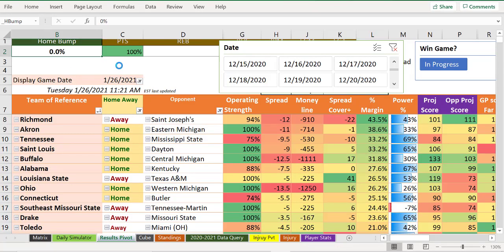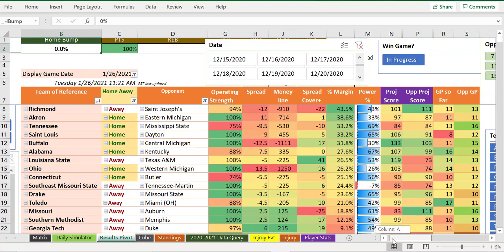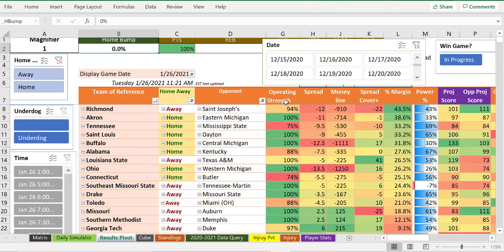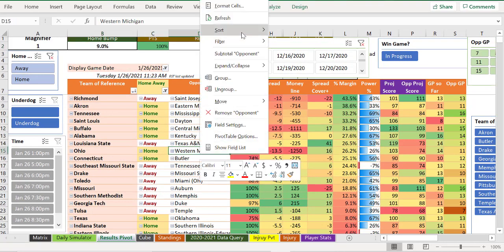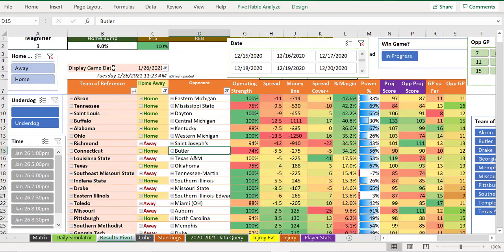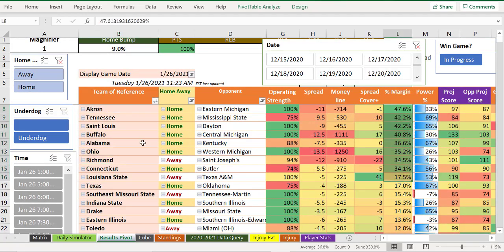So our home bump, meaning how much we will boost the home team extra simply because they are home. This has been found to be a thing. Home teams win more in college basketball. It's just the case. So if we go all the way up to 9%, this is going to restructure all of this. All of a sudden, it makes Akron a stronger pick than Richmond because Akron is at home and Richmond was away, right? It changes the margin.